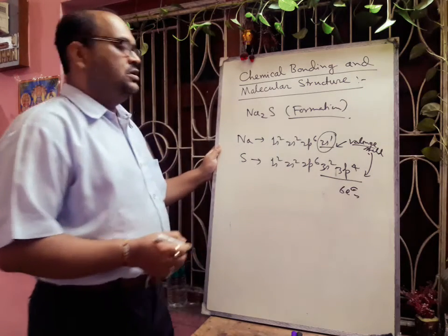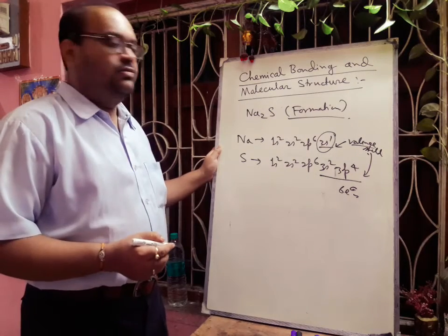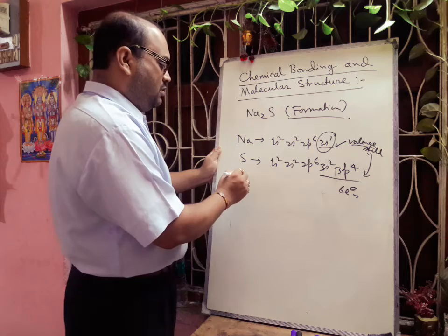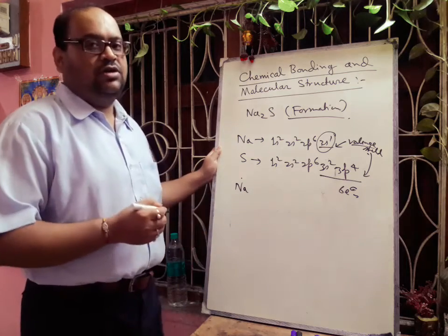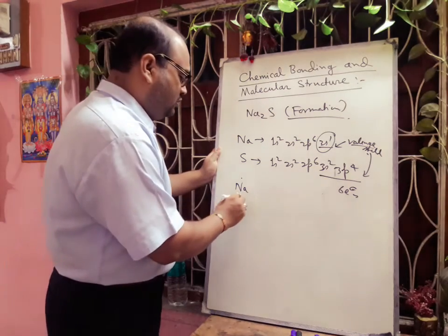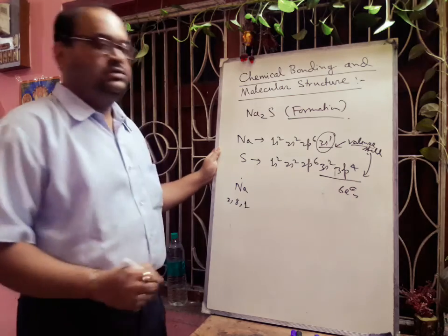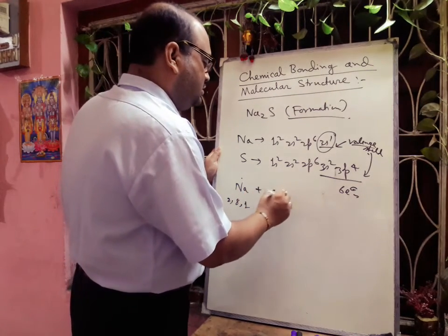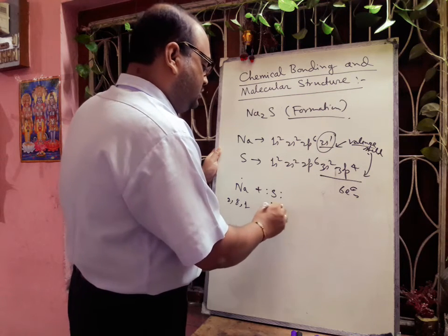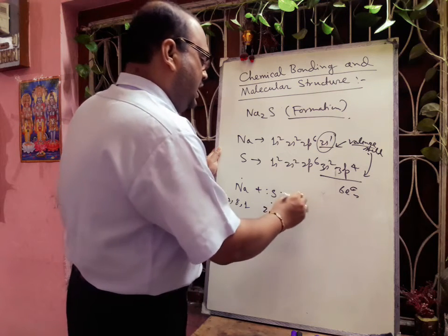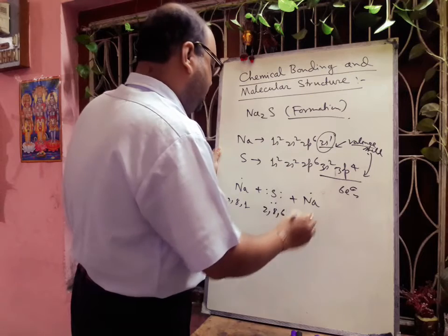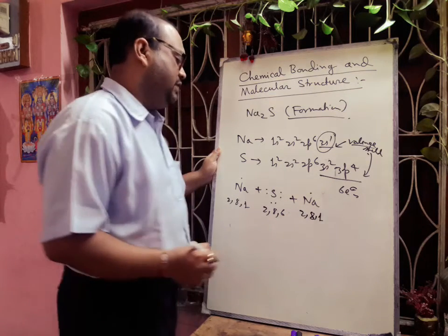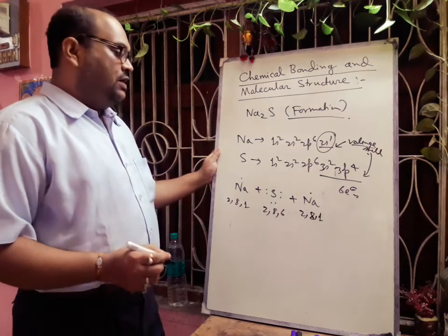So here we will show sodium containing one electron in this way. This is a dot structure. That means 2, 8, 1. And sulfur containing 6 electrons also in this way. There is 2, 8, 6. And another sodium will come having one electron, 2, 8, 1, the electronic configuration.